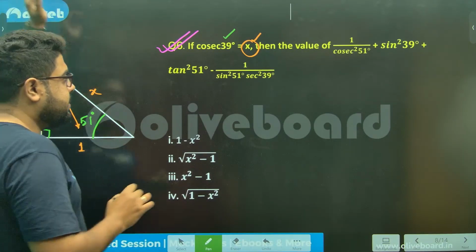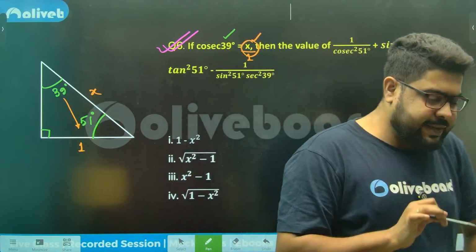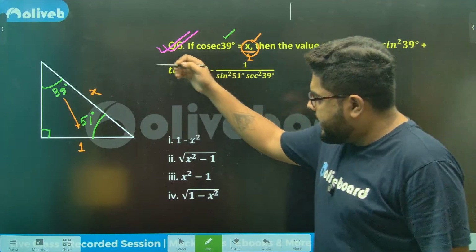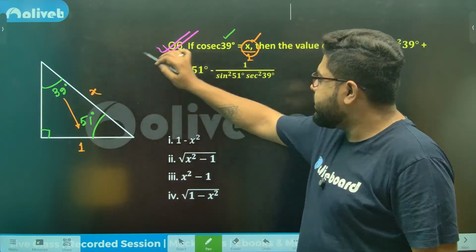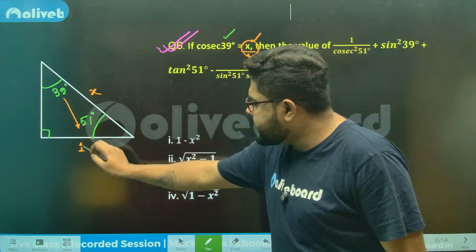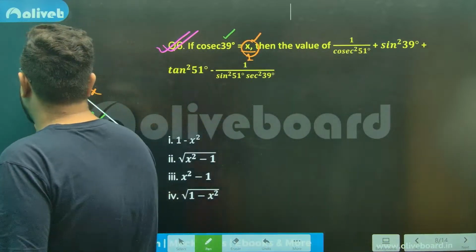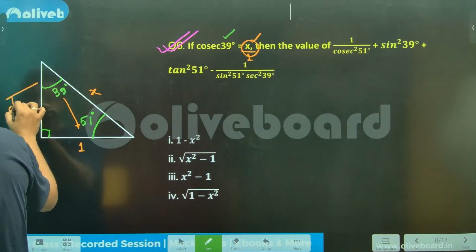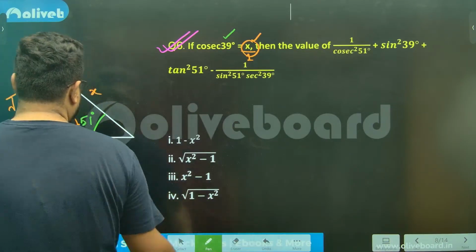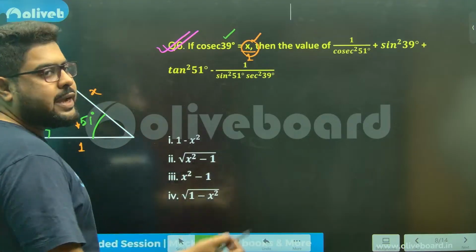Can I say this? Because cosec means x by 1. Can I say this, everyone? Everybody, this line is clear. Cosec is x, meaning sine is 1 by x. Sine is height by hypotenuse. So this particular side over here will be what? Root over of 1 minus x square. Sorry, I wrote it upside down, habit. It is x square minus 1. Now I can figure out everything.